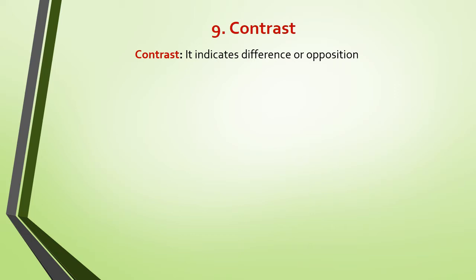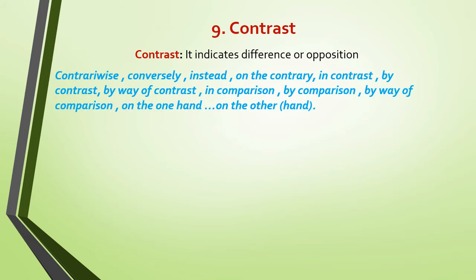Now the conjuncts of contrast. Contrast means expressing differences or opposition. We have many conjuncts which are used for this purpose: contrariwise, conversely, instead, on the contrary, in contrast, by way of contrast, in comparison, by way of comparison, on the one hand and on the other hand.